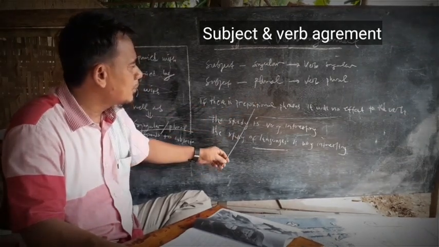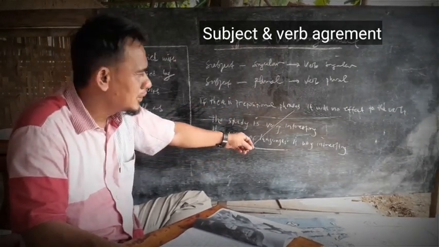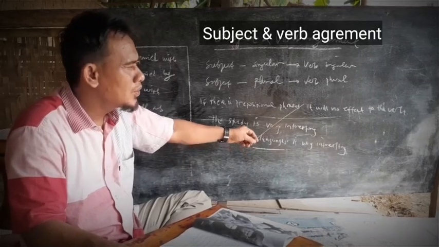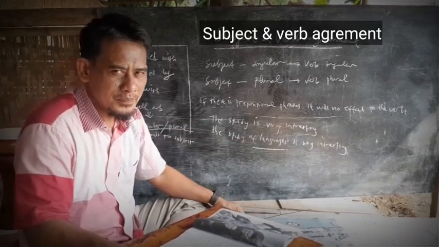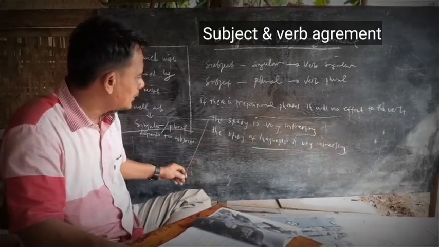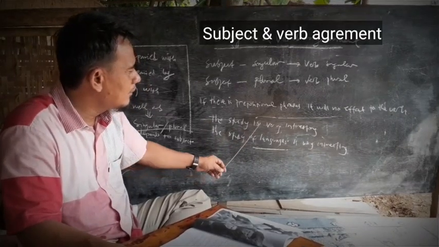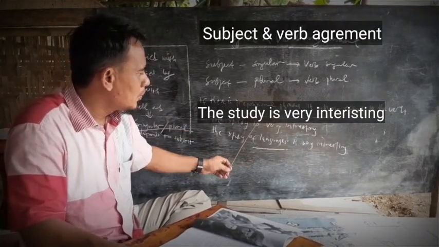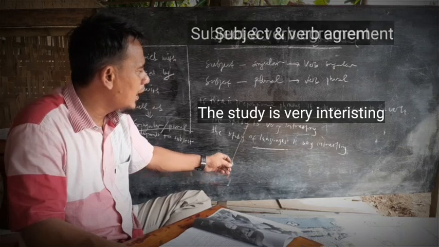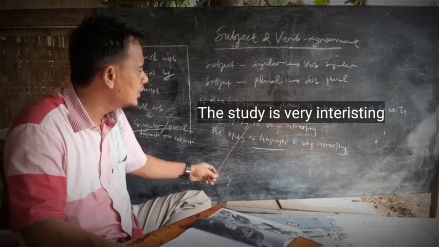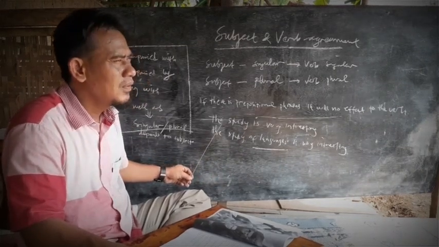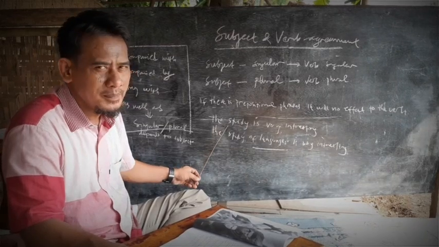If there is a prepositional phrase, for example, you know it will have no effect on the verb. Like the example here, the study is very interesting. We can easily identify the verb is singular because the word study is singular.